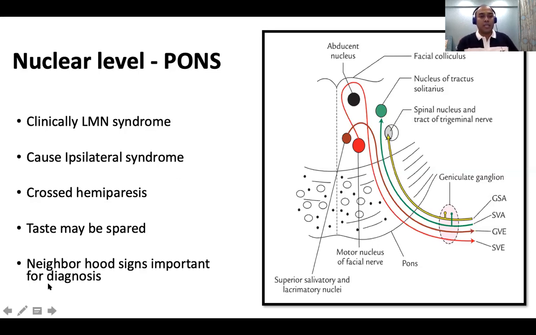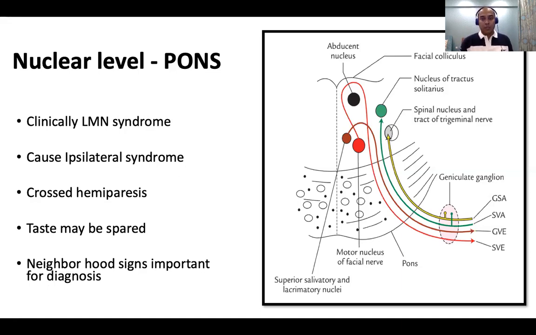Right? So the neighborhood signs are very important. Whenever you have a very complete Bell's palsy like lesion, and you very confidently say it's a Bell's palsy, but you have failed to check that there is also a sixth nerve weakness, mild abduction weakness, it means it is not a Bell's palsy, it is probably a nuclear lesion at the pons.